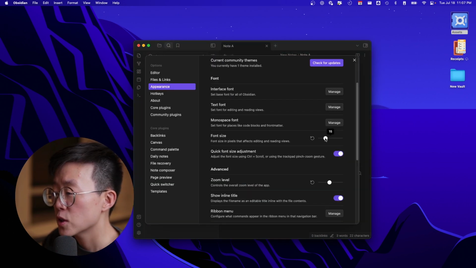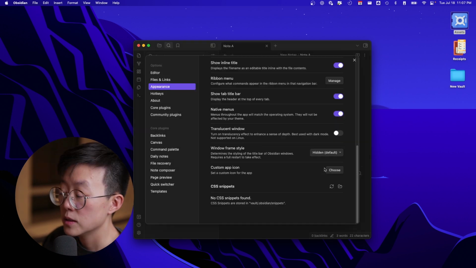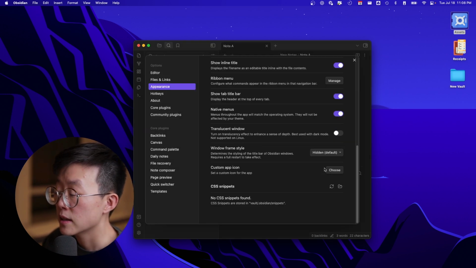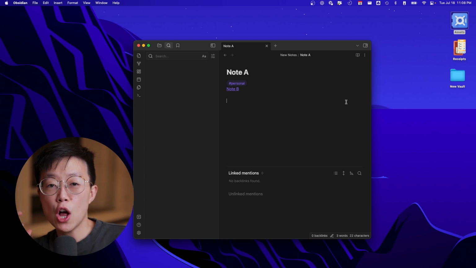And as you can see, it already looks a little bit different than before. Besides the themes, you can basically customize almost every single thing about how Obsidian should look. So you can adjust the font size, you can change the font. You can basically play around with this. These are pretty intuitive. You can try things out and see what you can adjust. And that's pretty much all you need to know to start using Obsidian.